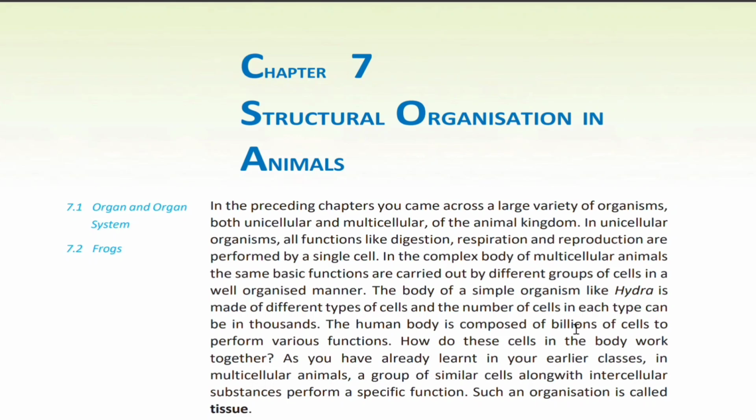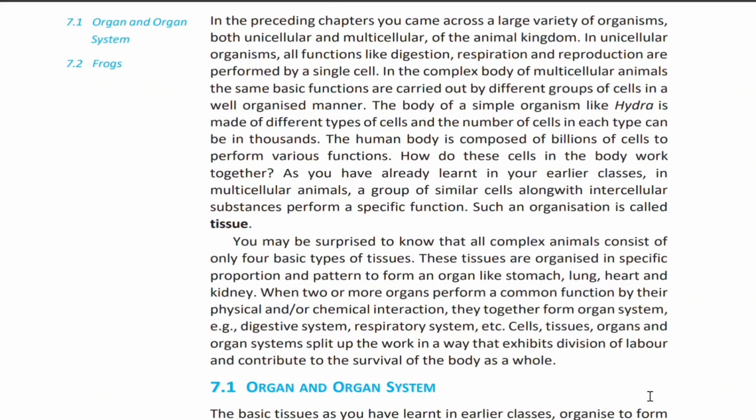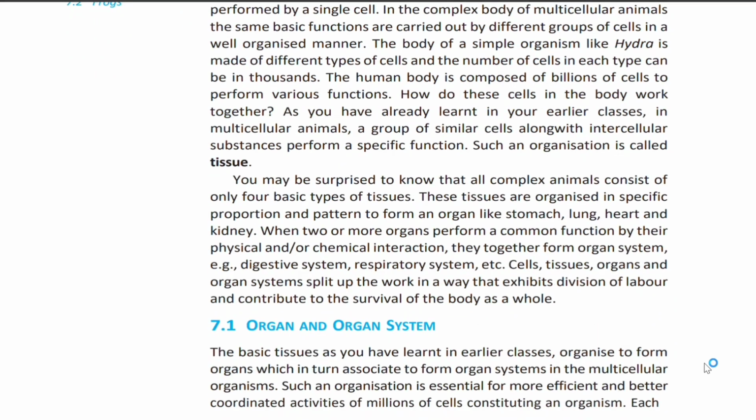a well-organized manner. The body of a simple organism like Hydra is made up of different types of cells, and the number of cells in each type can be in thousands. The human body is composed of billions of cells to perform various functions. How do these cells in the body work together? As you have already learned in your earlier classes, in multicellular animals, a group of similar cells along with intercellular substances perform a specific function. Such an organization is called a tissue.